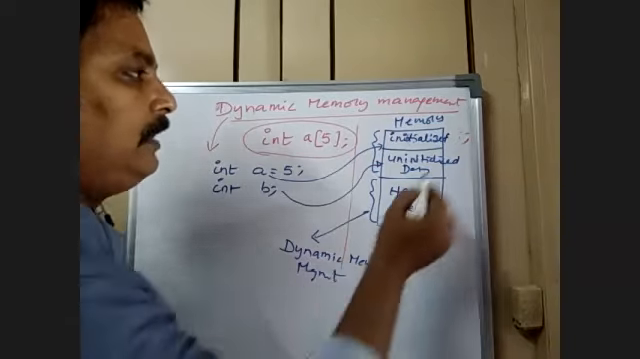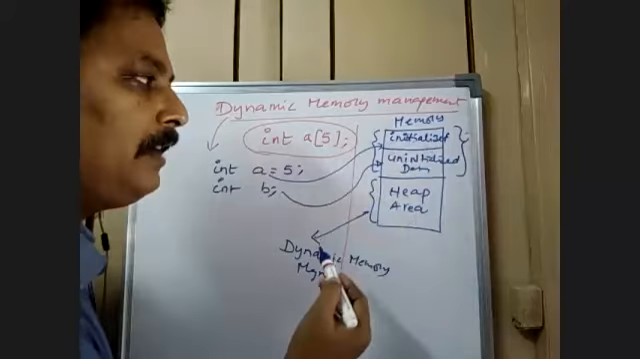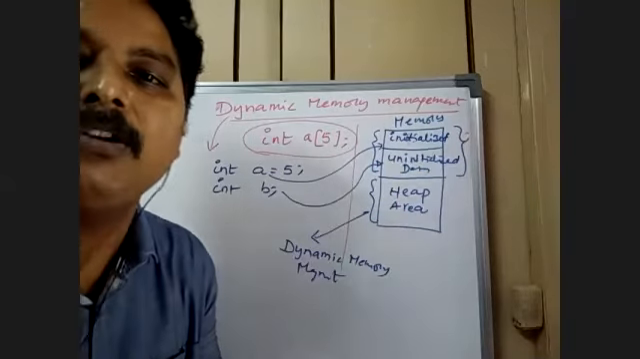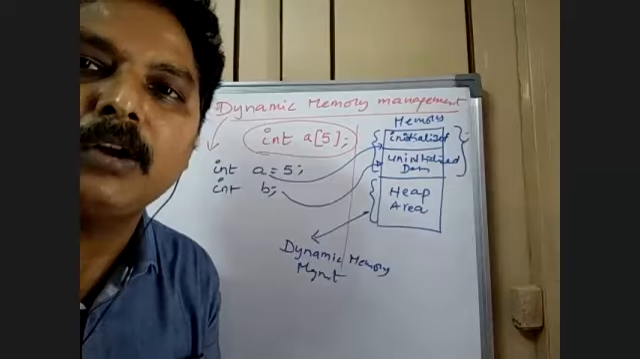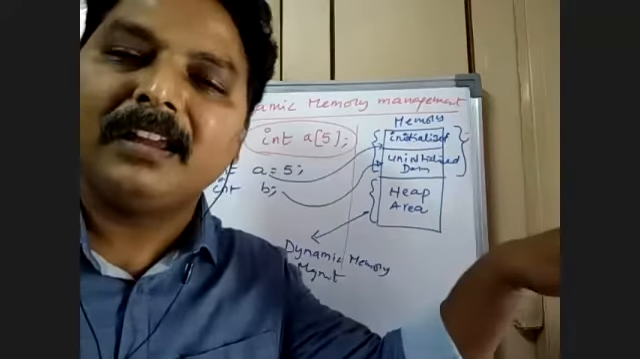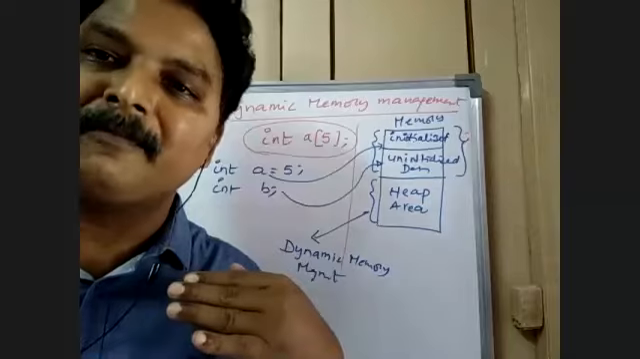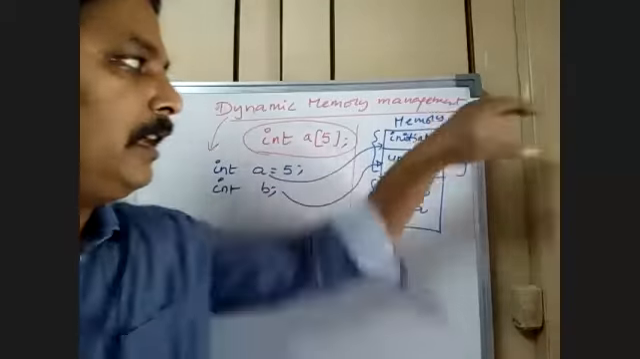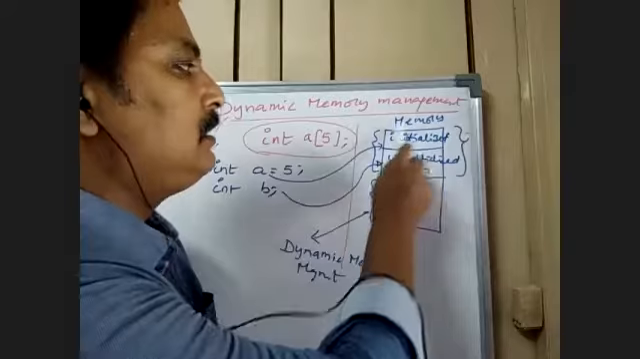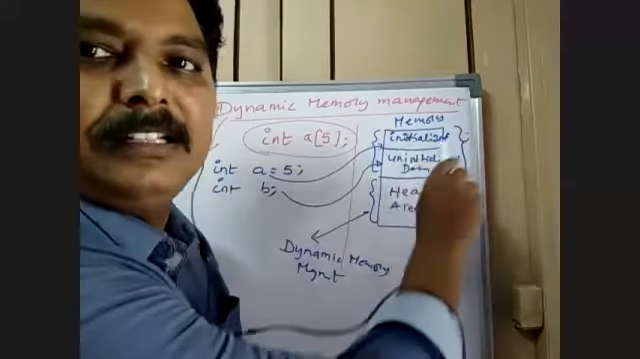This area is not at all under the control of the user. It is in the control of the system. Here you can allocate the memory, but you cannot deallocate the memory. This area is not in the control of the user. This area is under the control of the system.